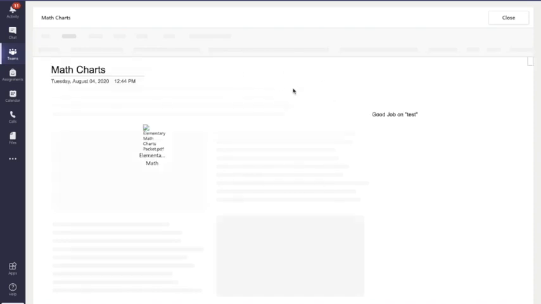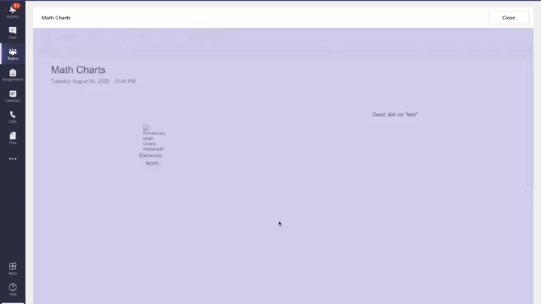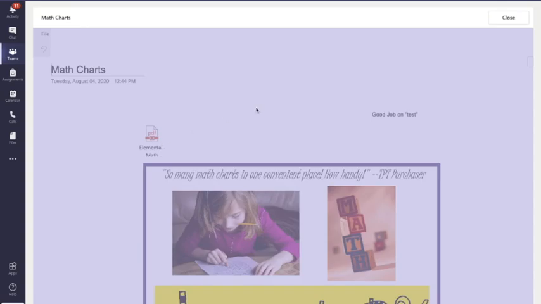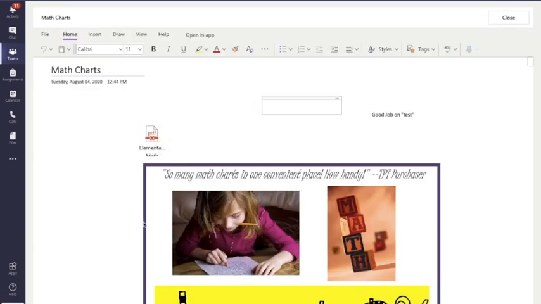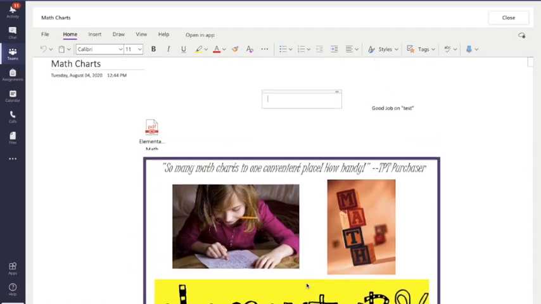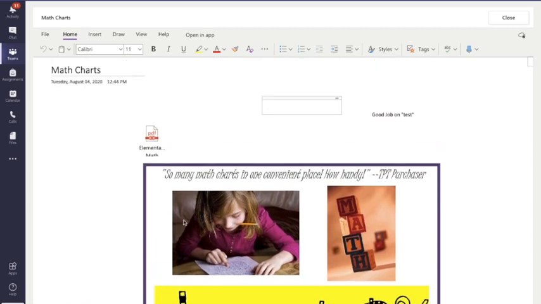Once you get into the assignment, give it just a second to load. Most times it'll have this little PDF button up here, and then right in the middle is where you're going to see the actual assignment. Don't print anything. That PDF is not for you to print. Nobody has to print anything.